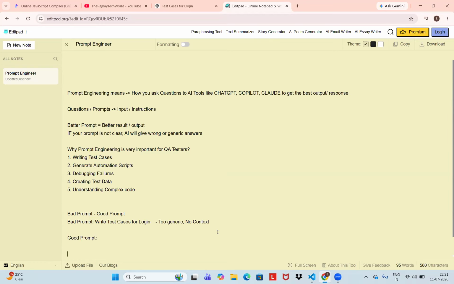I'm asking: write positive and negative few test cases for a login page with username, password, and login button. Okay. Include edge cases also.